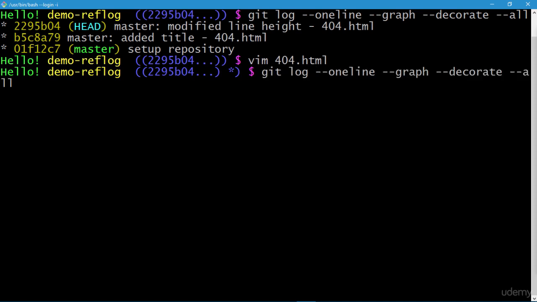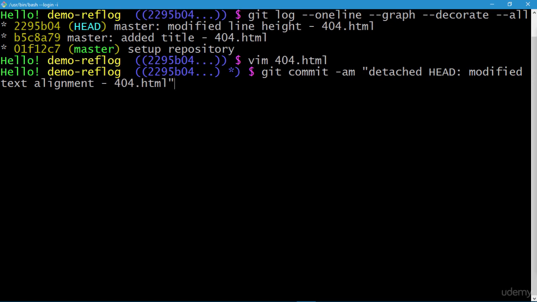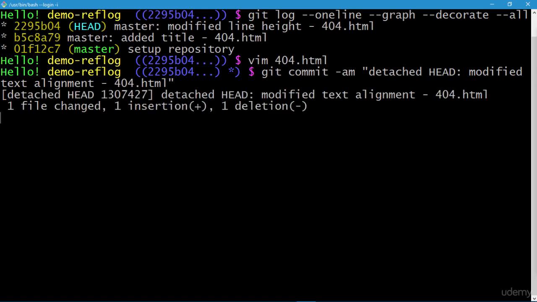So I'll retrieve an earlier commit command and I'll modify it appropriately. In order to mark that we are in a detached head state, I'll simply tag it with detached head, and our action was modified text alignment, and the file is of course 404.html. Press enter and our commit is done.